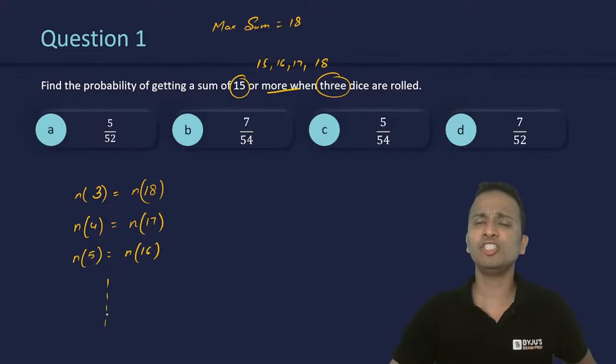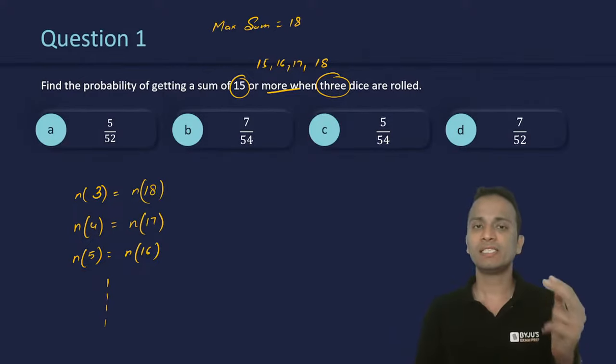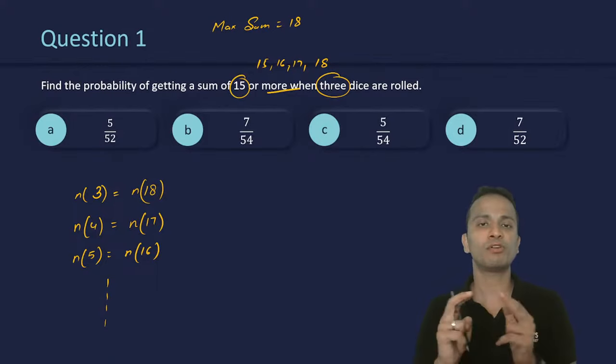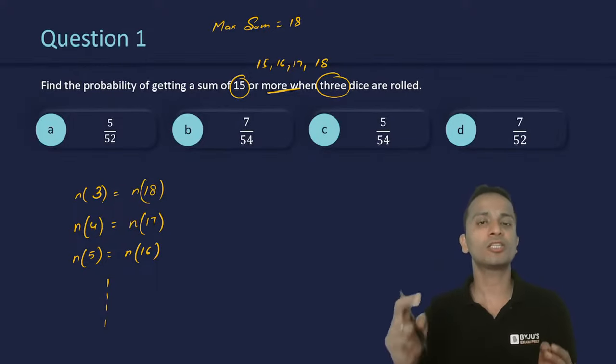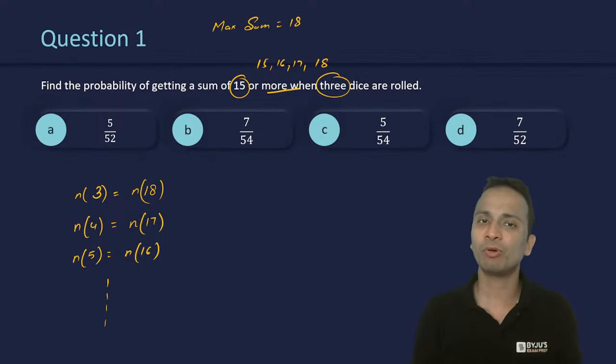Now, this thing can be generalized for any number of dice. Minimum and maximum, the number of cases will be equal. Second highest and second lowest, the number of cases will be equal. Third highest, third lowest, the number of cases will be equal. It can be generalized for any number of dice.